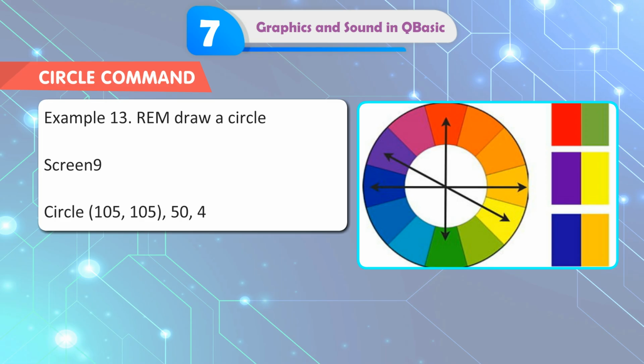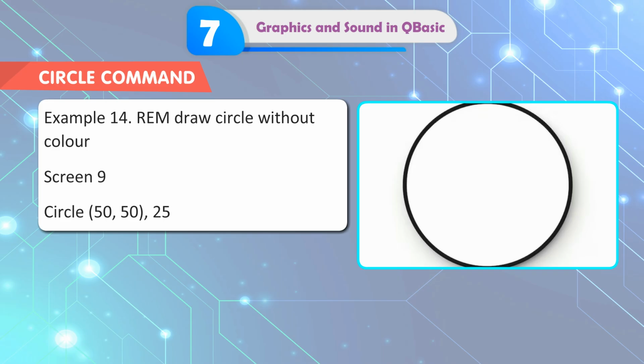Example 13. REM draw a circle. SCREEN 9. CIRCLE (105, 105), 50. Example 14. REM draw circle without color. SCREEN 9. CIRCLE (50, 50), 25.